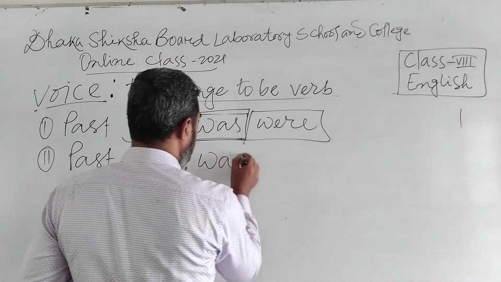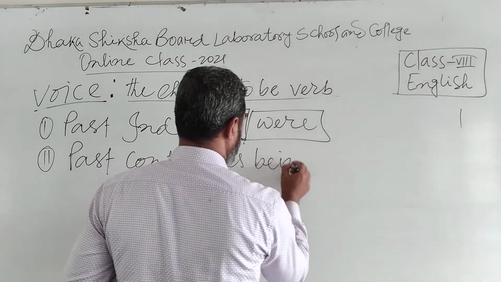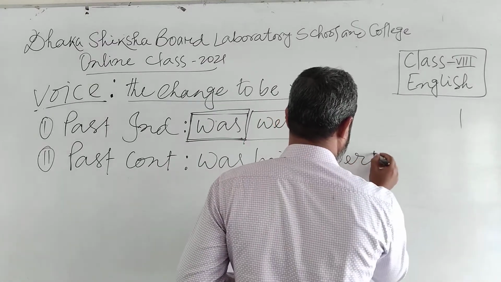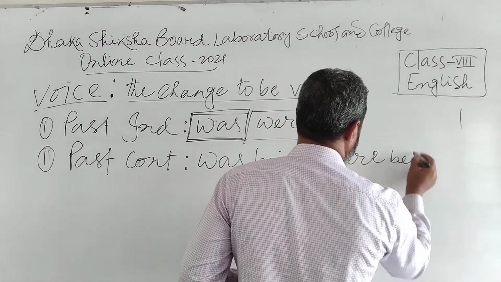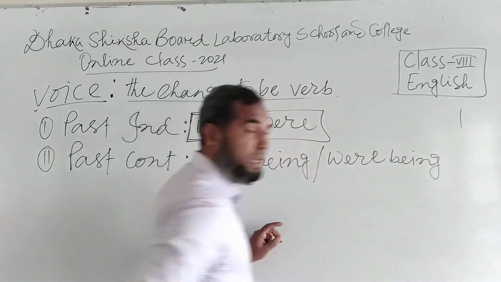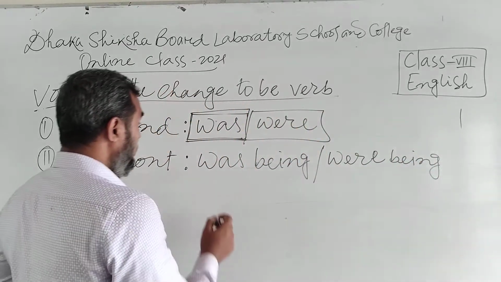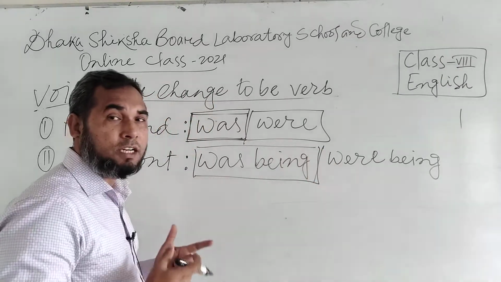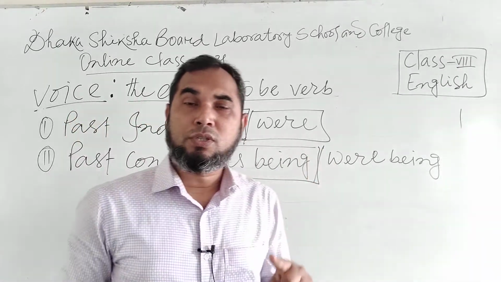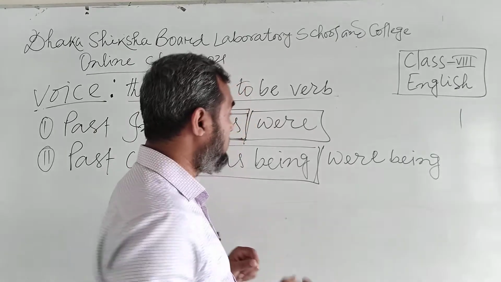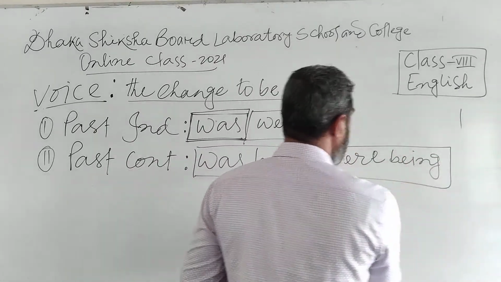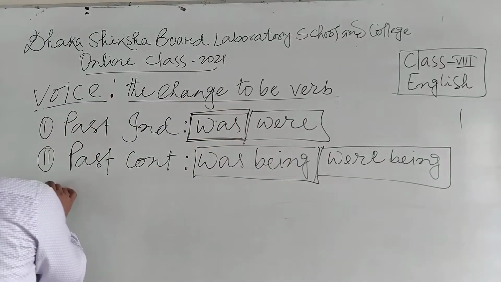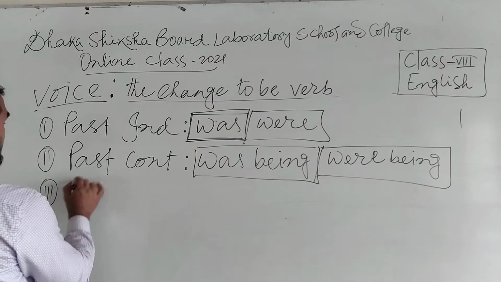Was been, were been. Once again, with the first person singular and third person singular, you have to use was been. And with the rest, you have to use were been. Clear? Now, let us move to the third one, that is past